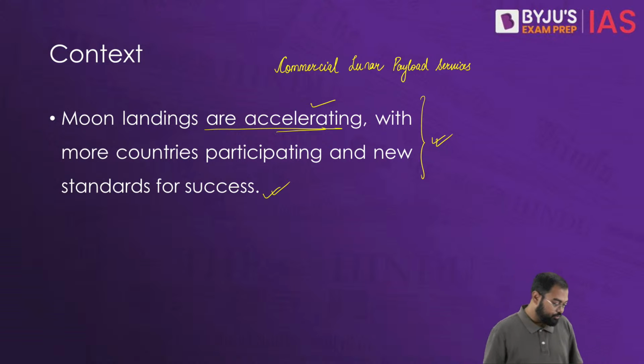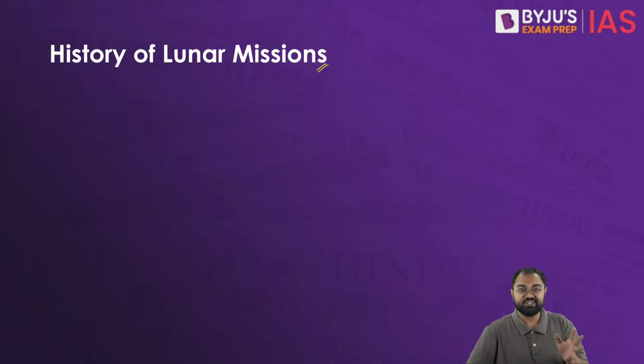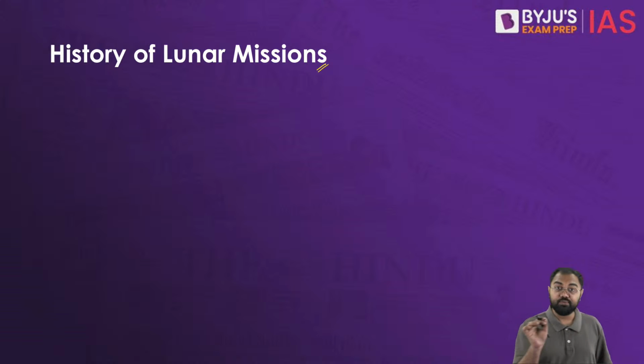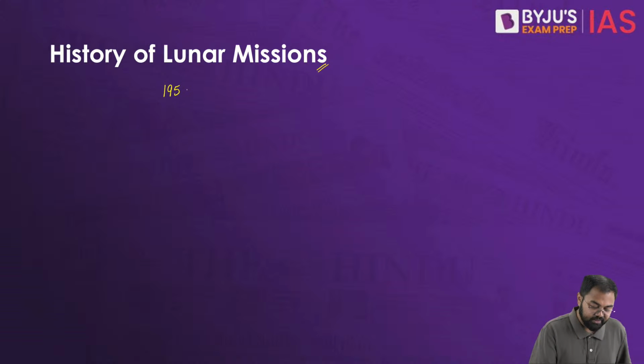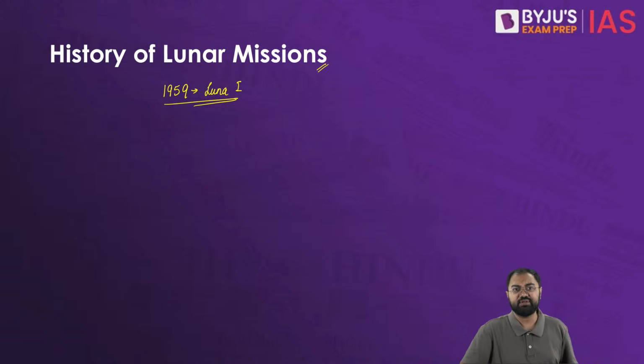Now, if you look at a close history of moon landings or moon missions, the first one was in 1959. In 1959 the Soviet Union launched Luna 1, and this Luna 1 mission became the first mission to go to the moon. This is where it was a historic success. And then after that there was Luna 2, which was the first mission to land on the moon, then Luna 3 to take the first photograph of the far side of the moon, and then there were the Apollo missions.